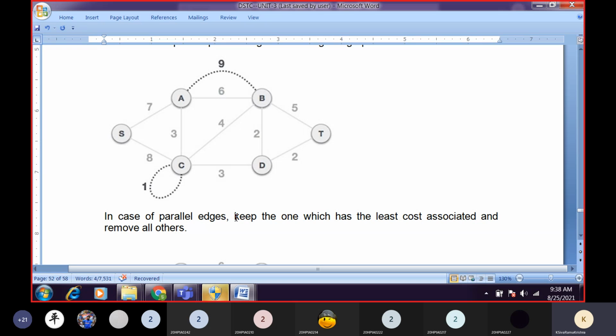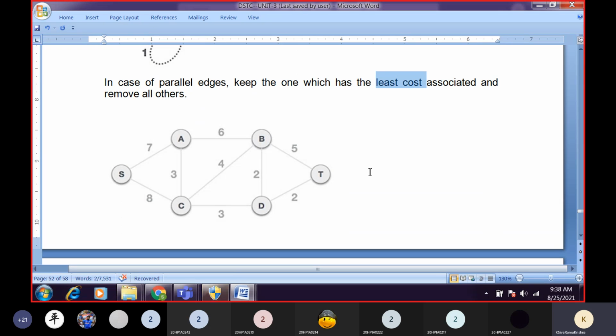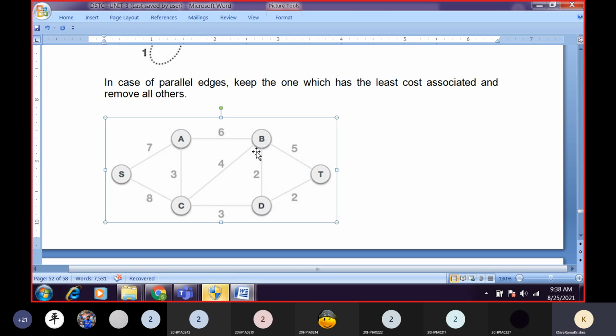Which one do we have to keep out of all parallel edges? Which one we have to keep? The one having the least cost. Out of these two, 9 and 6, the least weight is 6. We have to keep 6 and remove 9. Anyhow C to C is a loop, we have to remove that loop. After removing these parallel edges and loops, our graph is like this.